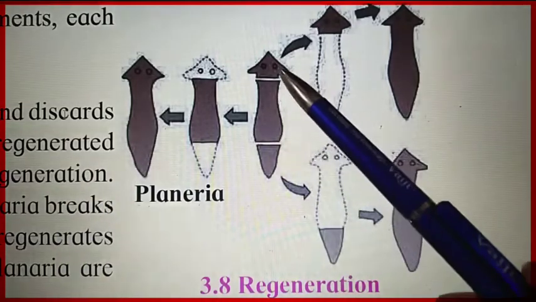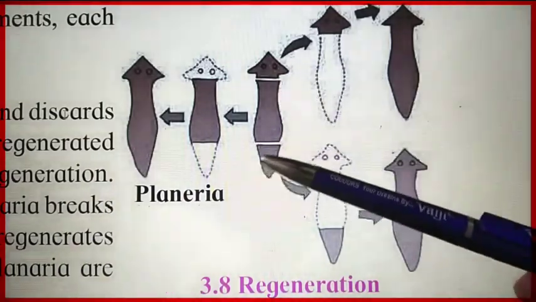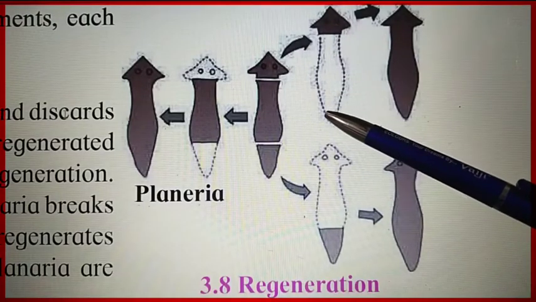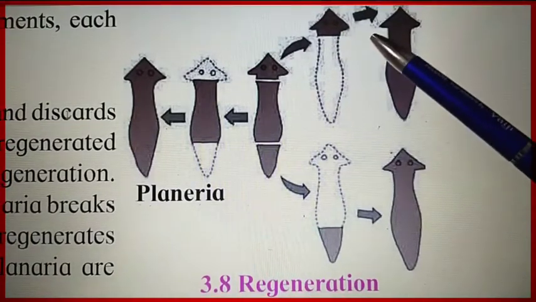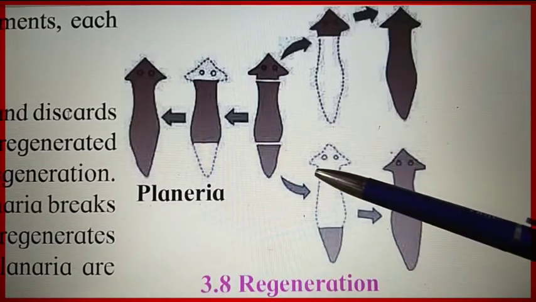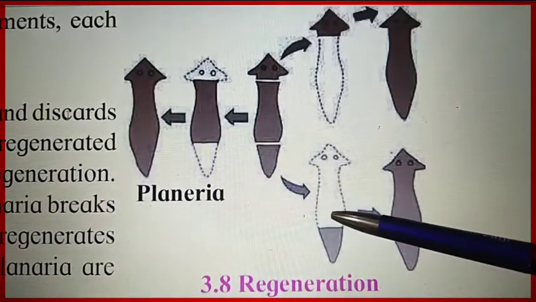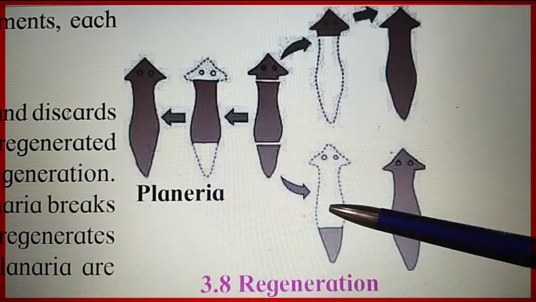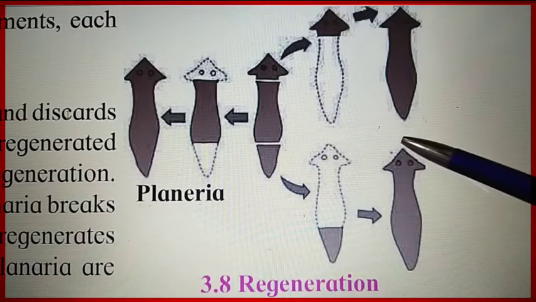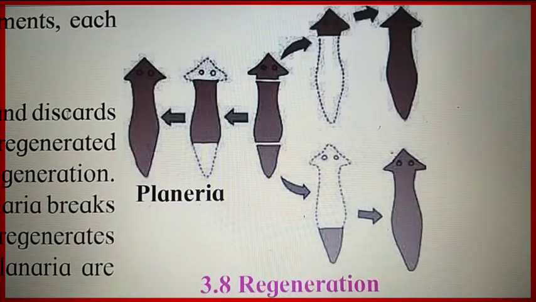The head region grows to form its body as well as the tail part, and finally acquires the full body structure of planaria. Then the tail part regenerates to produce its body as well as the head region, to acquire a whole new planaria body.